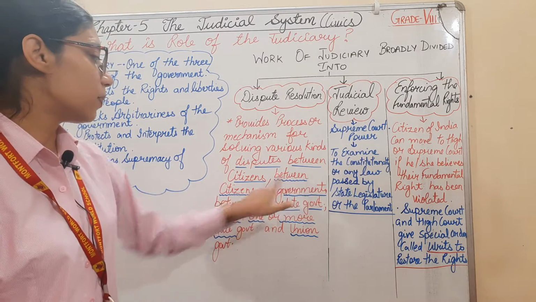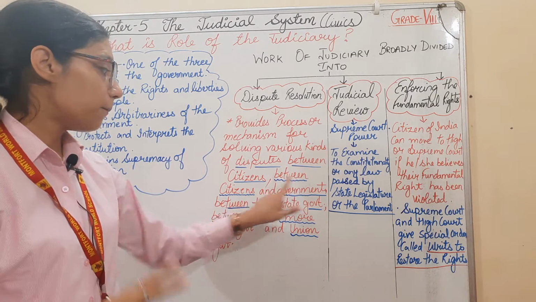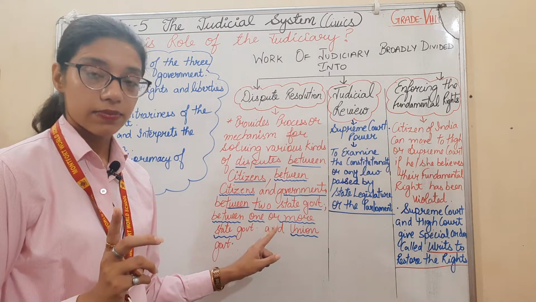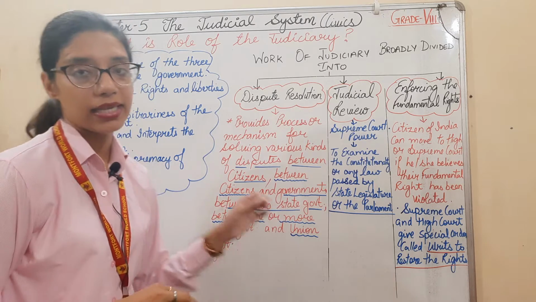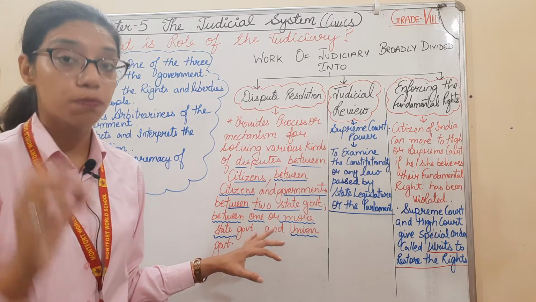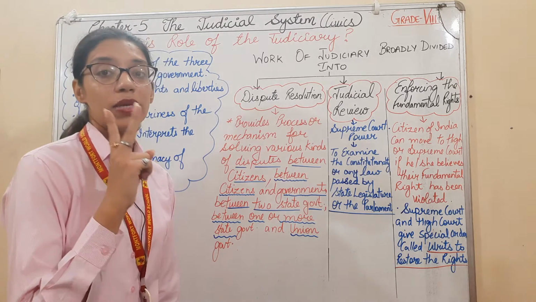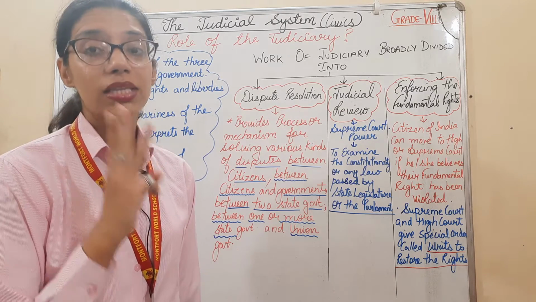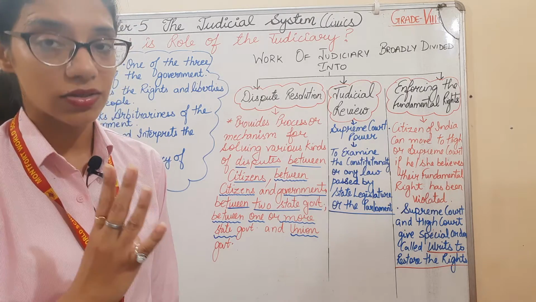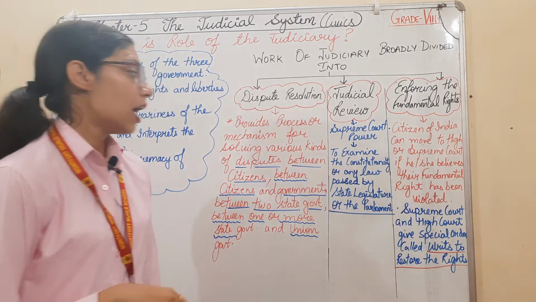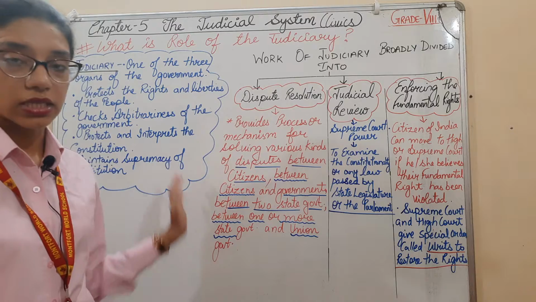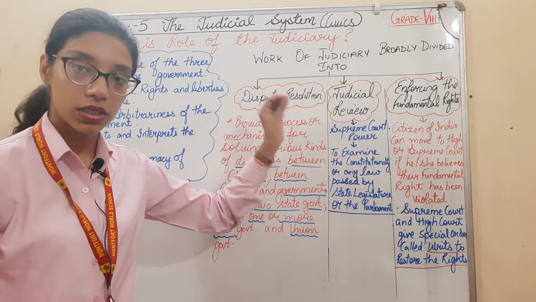Between whom? Between citizens, first. Second, between citizens and the government. Third, between two state governments. And fourth, between state government and central government. So it provides a mechanism or process for solving the disputes between citizens and the government, between two state governments, and between one or more state governments and the central government or union government. In this whole dispute process, it is the primary function of the judiciary to solve the disputes.